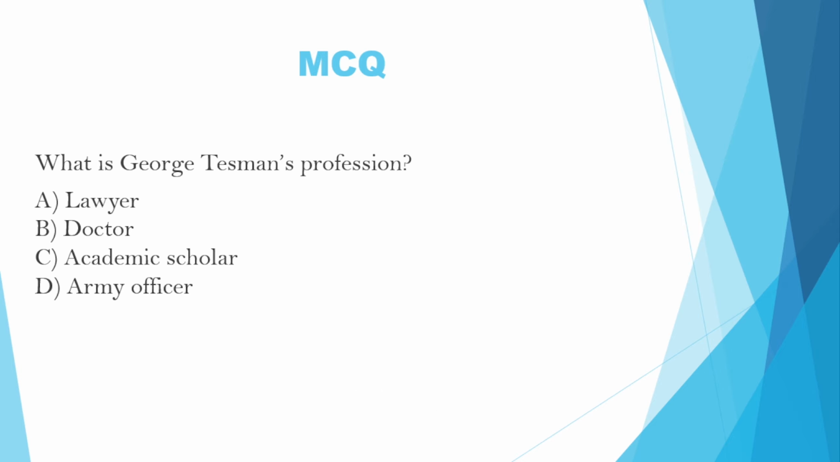Next question is: what is George Tasman's profession? Option A, lawyer. Option B, doctor. Option C, academic scholar. Option D, army officer. The correct answer is C, academic scholar.